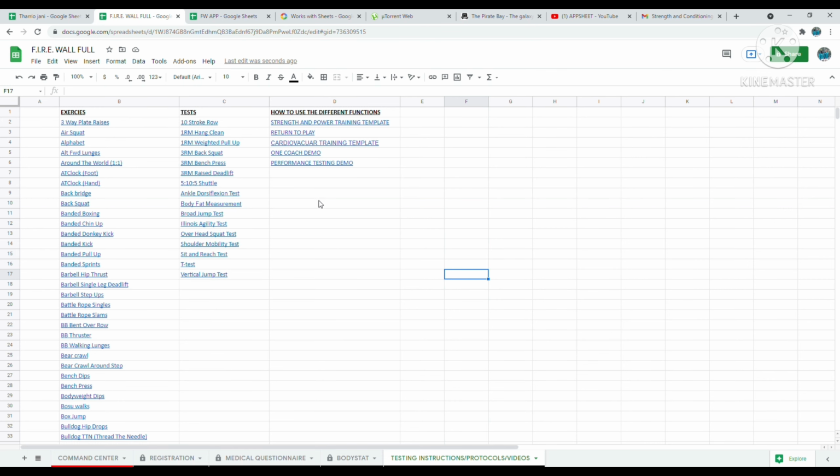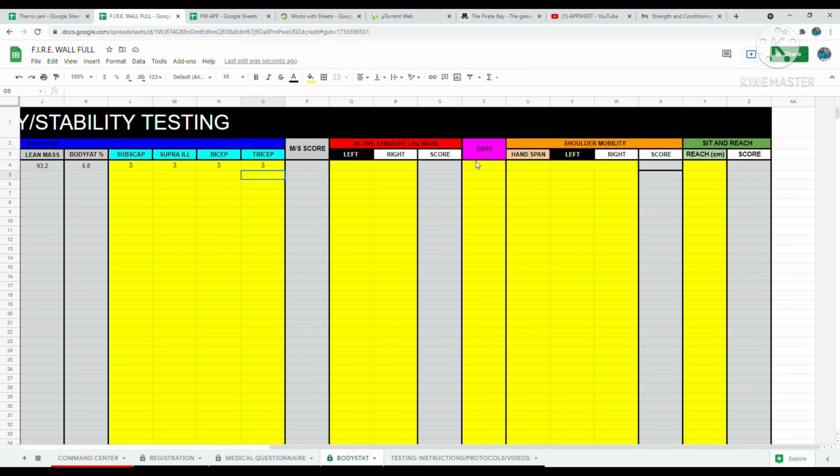What other tests are there? There is the overhead squat test. There is the shoulder mobility test. There's a sit and reach test. So yeah, everything that you'd want to know on this page is covered. If you don't know how to do this already, there's a video that shows you how to do it.